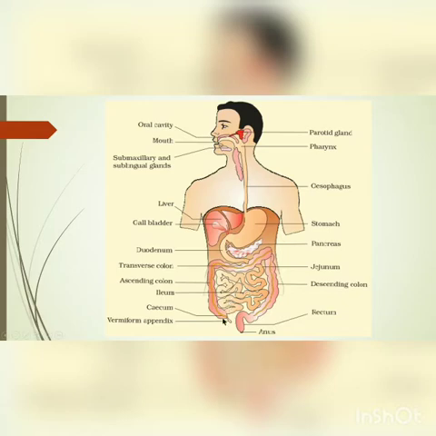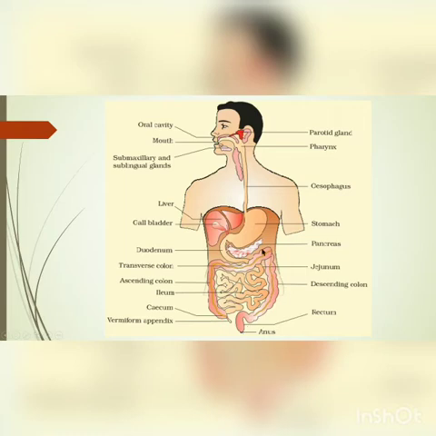And then the large intestine starts here. It has three parts: ascending colon, transverse colon, and the descending colon. This is the vermiform appendix, and the large intestine further ends in the rectum and the opening, the anus.